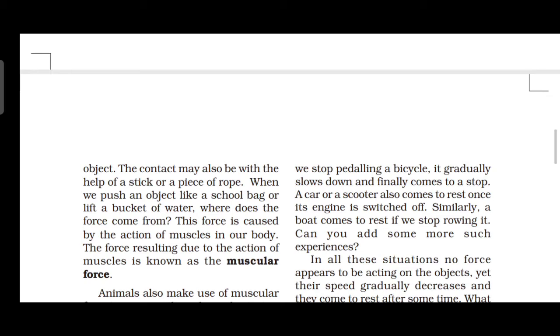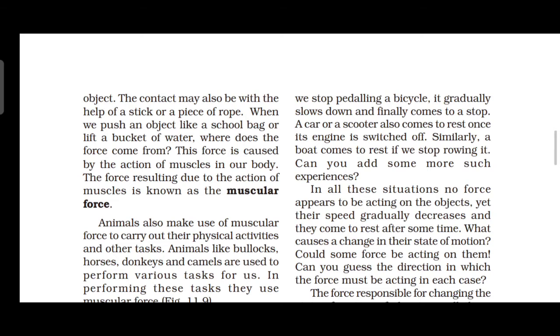Okay. Here a stick is used to push the book. Then a piece of rope is used to lift the bucket. Okay. While we push an object like a school bag or lift a bucket of water, where does the force come from? The force is caused by the action of muscles.